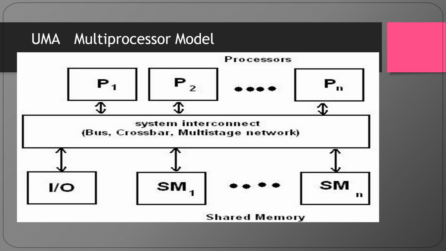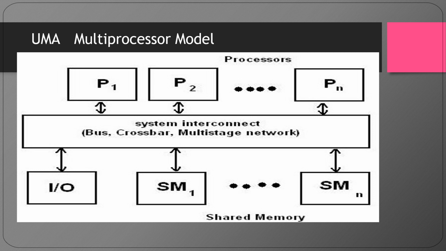The UMA model is suitable for general purpose and time sharing applications with multiple users. It can also be used for speeding up the execution of a single large program whenever time is very crucial. In such applications we can go for a UMA model.